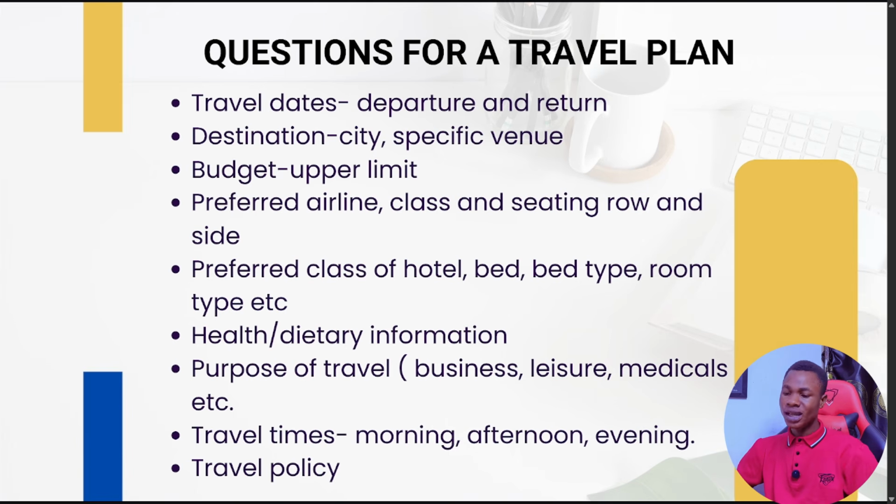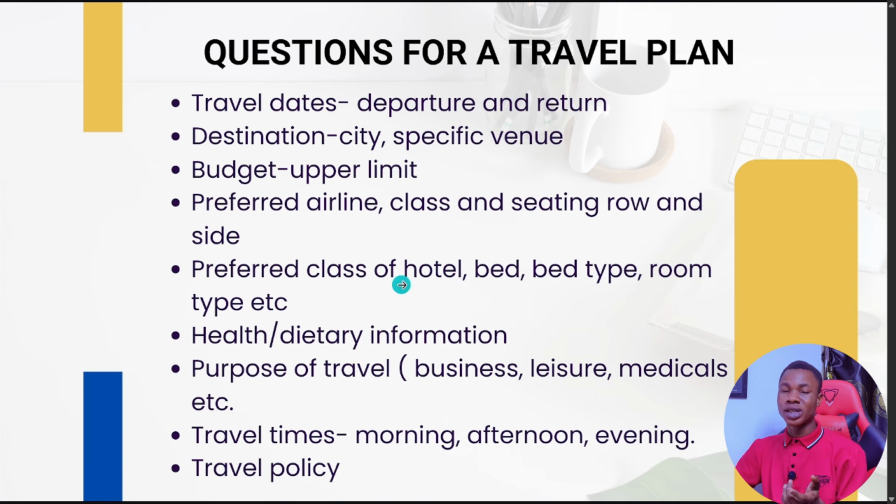Is that okay? Now, the questions you would send to him will carry the travel date, the destination, where is he going to, the city and specific venue, what is his budget, does he like the upper limit or the medium limit. So some people like economy, some people have the money for first class and all of that. You have to ask that. Then the preferred airline, what airline does he prefer? Some people prefer British Airways, Arik Air, Air Peace and all of that. You have to ask him.